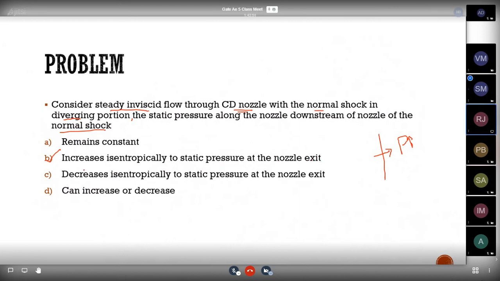Okay. So why is it written isentropically, sir? Flow across the normal shock is adiabatic, no? Because they are asking about the nozzles now. That is isentropic compression. That's why they are telling us increases isentropically. That's why I told you, for normal shocks in nozzles and all, they will say isentropic compression is happening there. So that's why they are telling us isentropically to the static pressure at the nozzle exit. Okay.